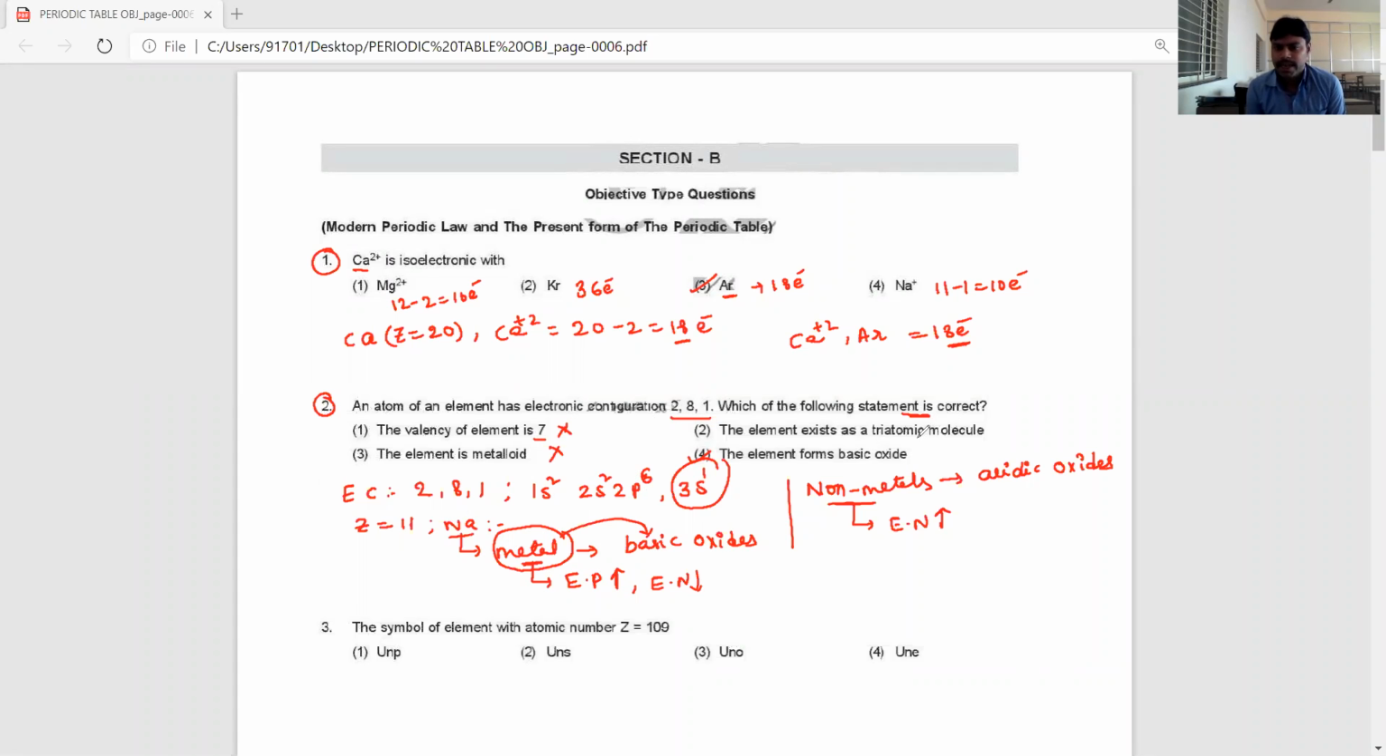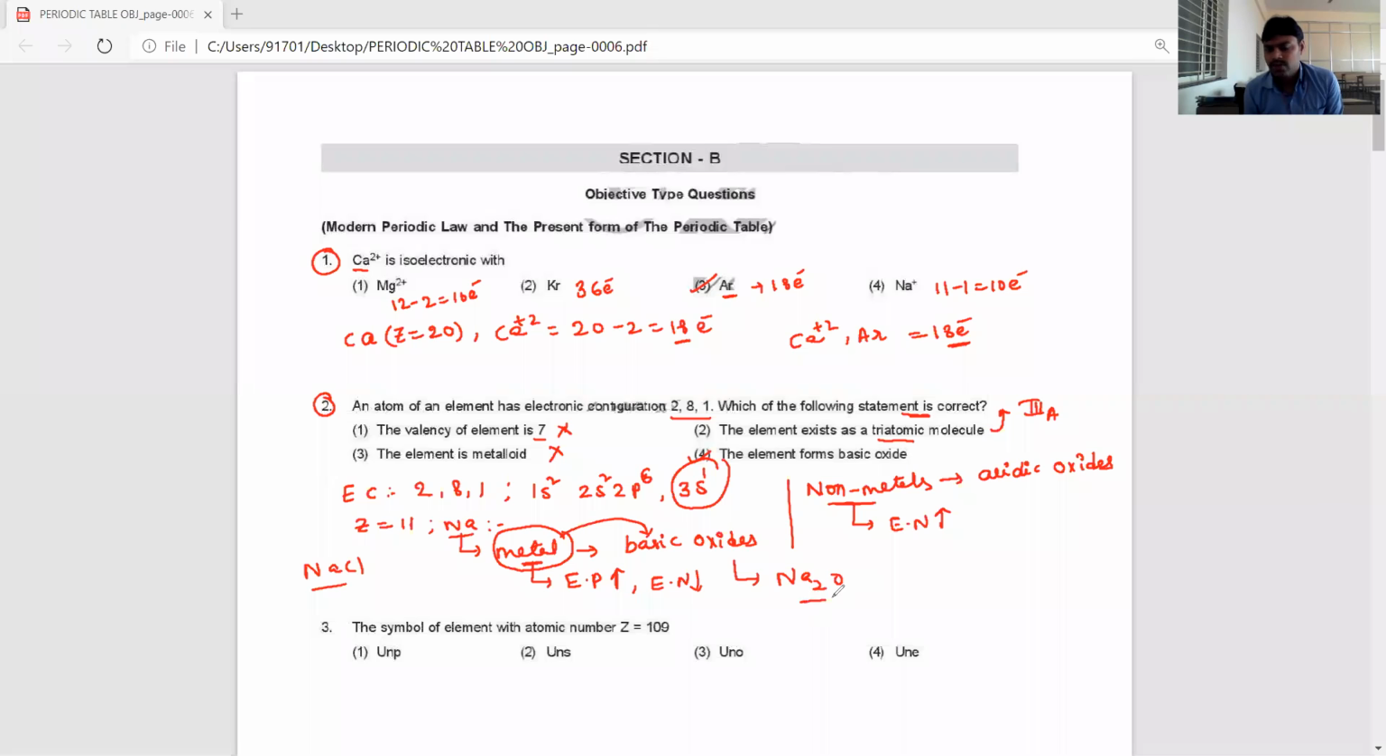Now, the statement that the element exists in a triatomic molecule. Mostly triatomic molecules are formed by third A group elements, dear students, so the atomicity or valency is 3 for third A group elements. But sodium is monoatomic, because the ionic valency of first A group elements is 1 and of second A group elements is 2. For example, first A group elements mostly form NaCl, and sodium forms a basic oxide. What is that basic oxide, dear students?